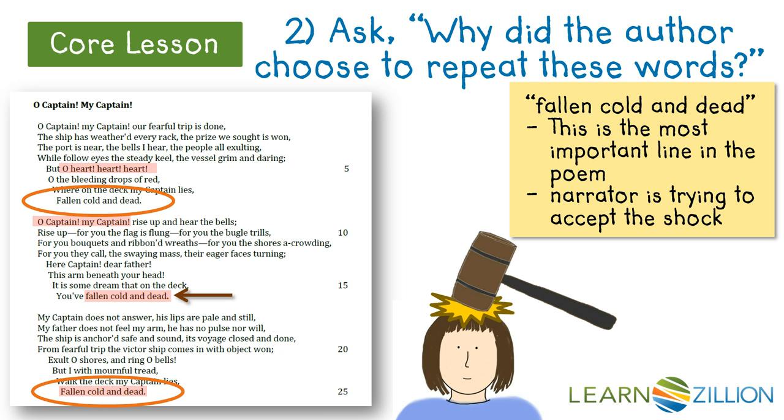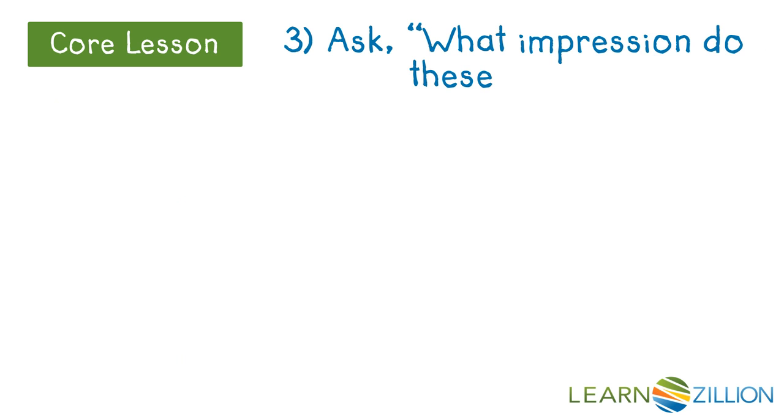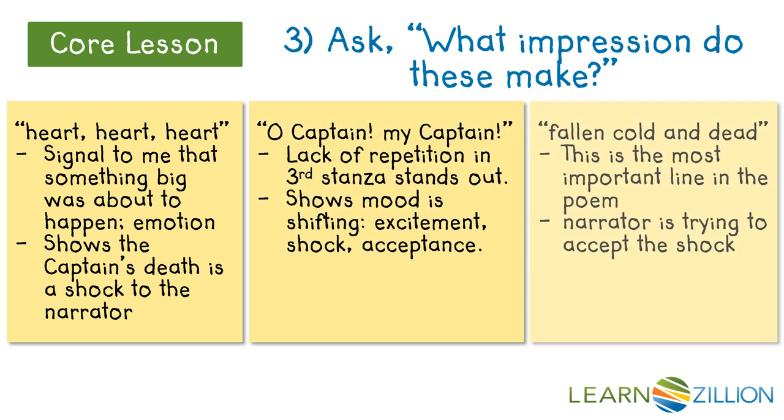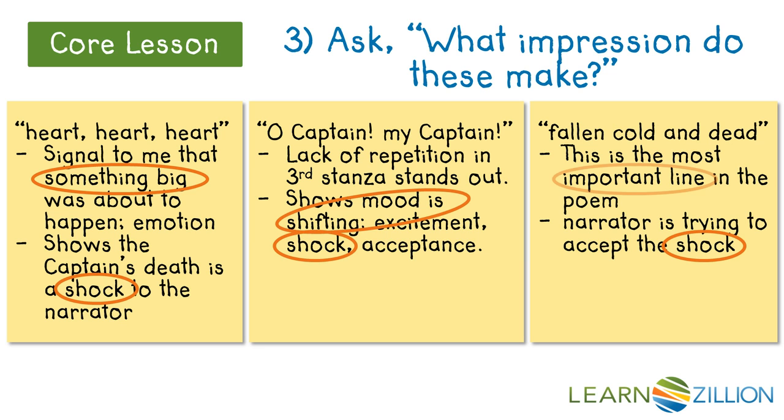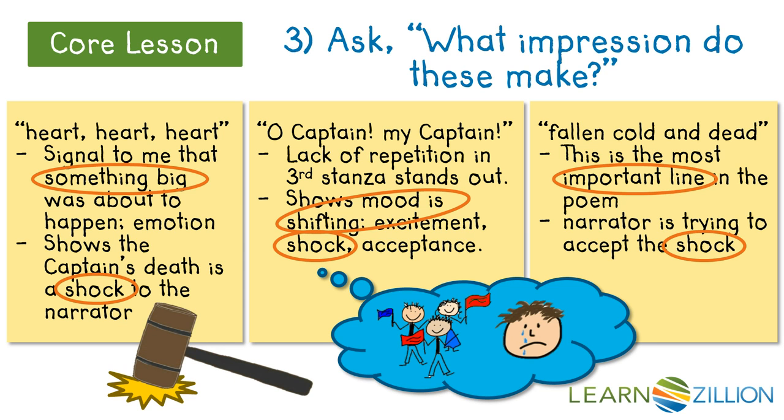So now that I have highlighted the repetition and considered why the author repeated those words, now it's time for my last step. I need to ask myself, what impression do these make? Let's look at our notes. Some of the words that stand out to me are something big, shock, three times for that word, mood is shifting, and important line. When I put all of these things together, the impression that I get is that the captain's death was a painful shock that caused the mood to shift from excitement to deep sadness. The repetition, like a hammer, really drives this in for the reader.